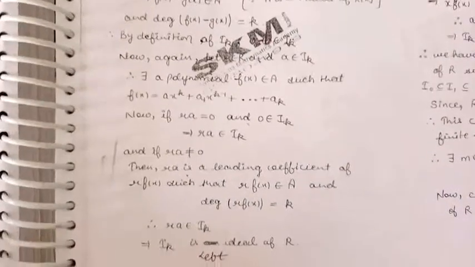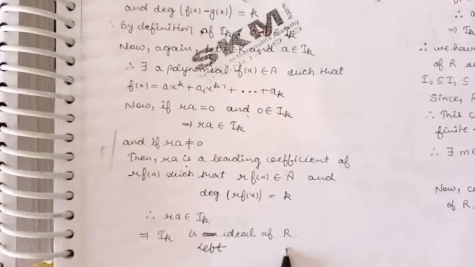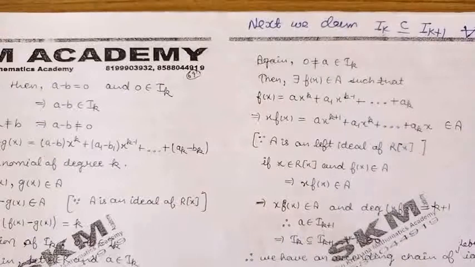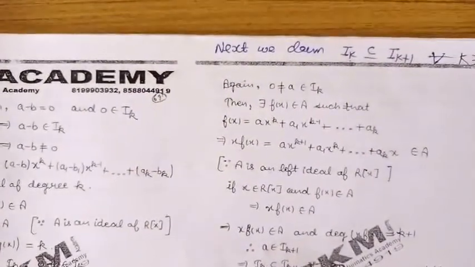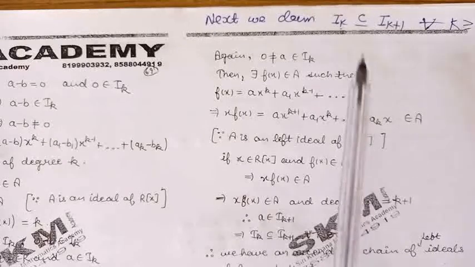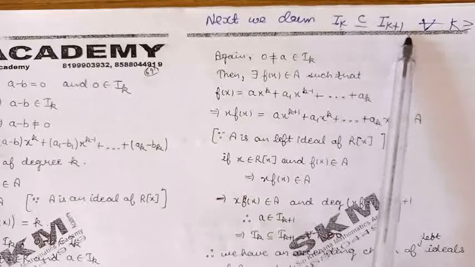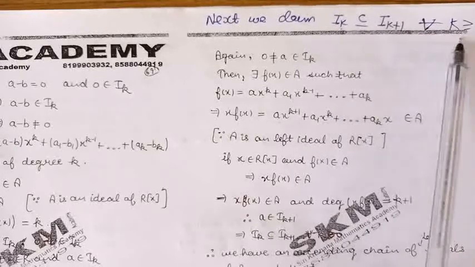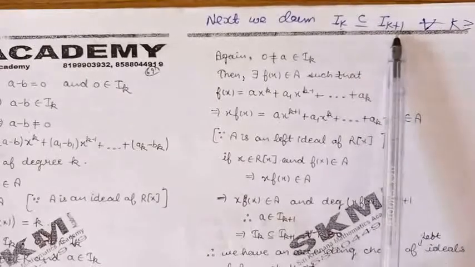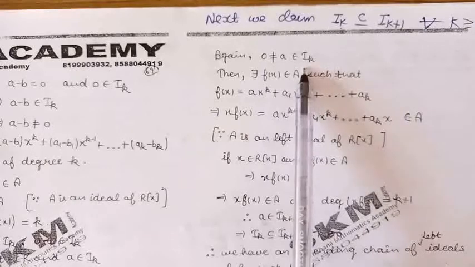So we have proved Ik is a left ideal of the ring R. Now next we claim that the sequence formed by these ideals is an ascending sequence, meaning the ideal Ik is contained in Ik+1 for every k greater than or equal to 0. To prove this condition, let us take a non-zero element a belonging to Ik.